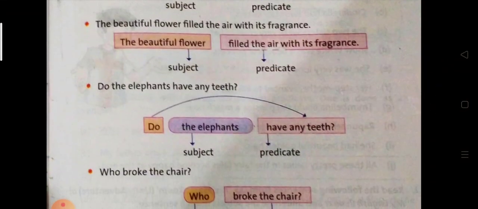Again, the beautiful flower filled the air with its fragrance. The beautiful flower, not only flower, the beautiful flower is the subject, because we are telling about that particular flower also. That's why. And filled the air with its fragrance is the predicate.